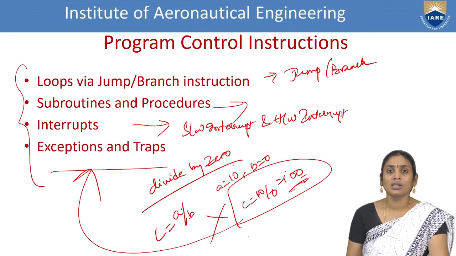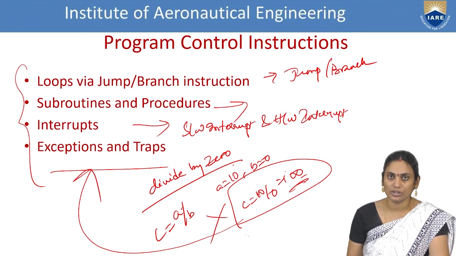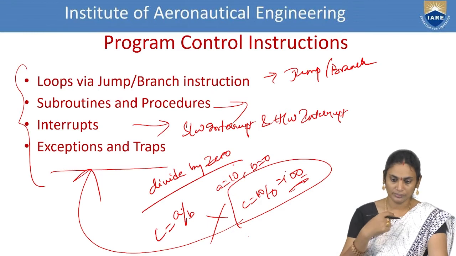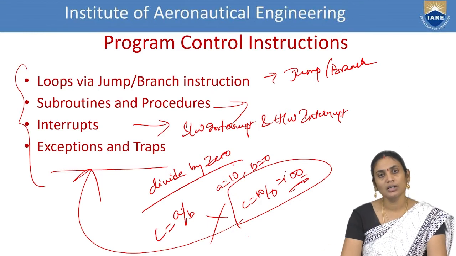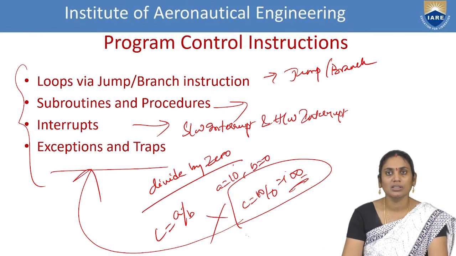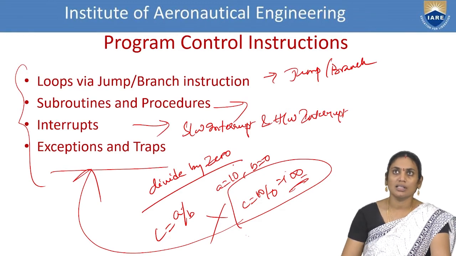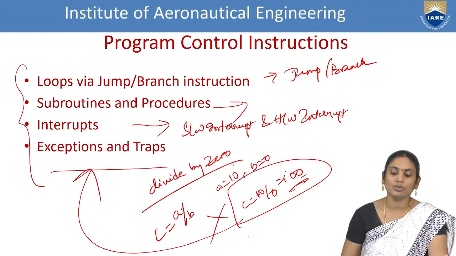Next is looping structures by means of branch and jump instructions. Apart from this, if a program has generated any error, you have to understand how to handle that. For that, we have 2 forms of interrupts: hardware interrupt and software interrupt. So in this aspect, we have understood the context of handling operations with respect to program control instructions.